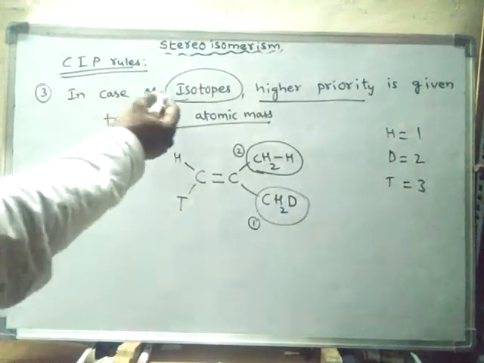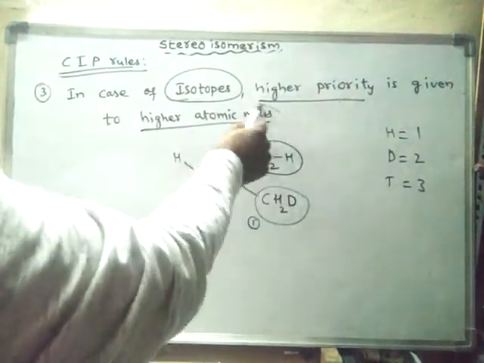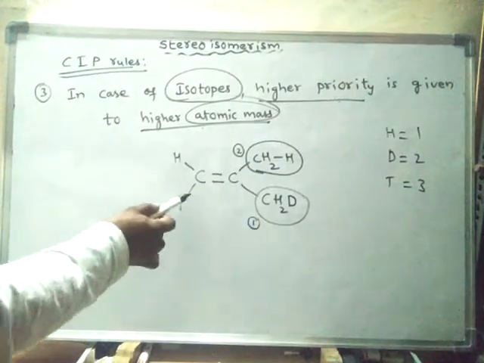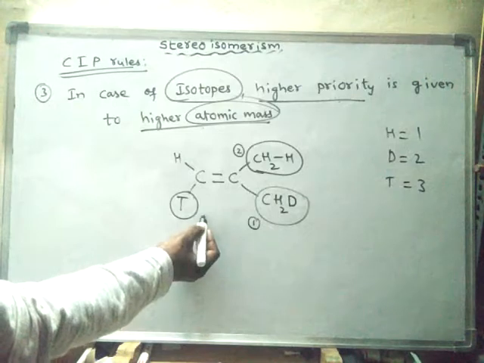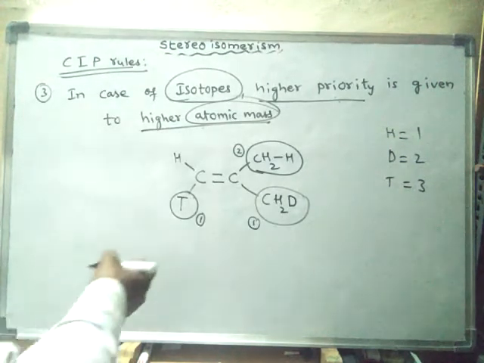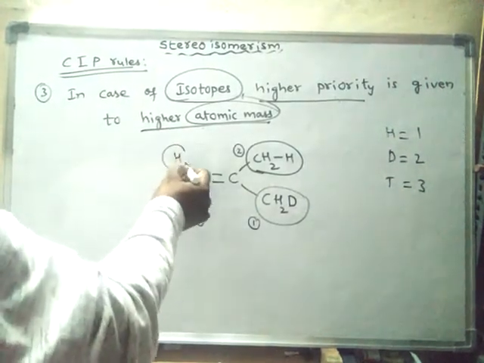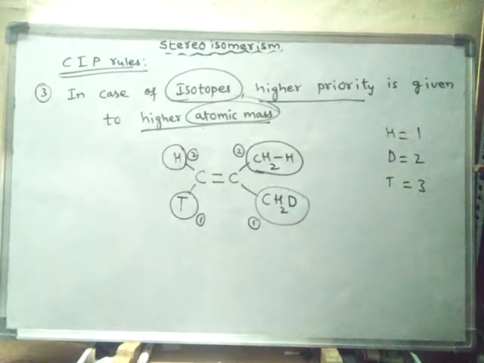So now, in case of isotopes, what do we have to do? We have to give priority based on atomic mass. As it has more atomic mass, it should be given more priority, and it should be given a ranking. So first rank, and the other will be given the second rank. After giving the ranking, now we have to decide whether it is E or Z.